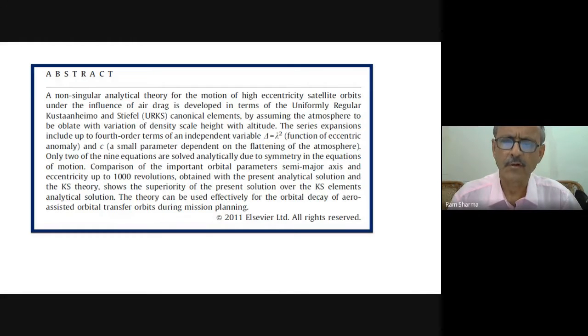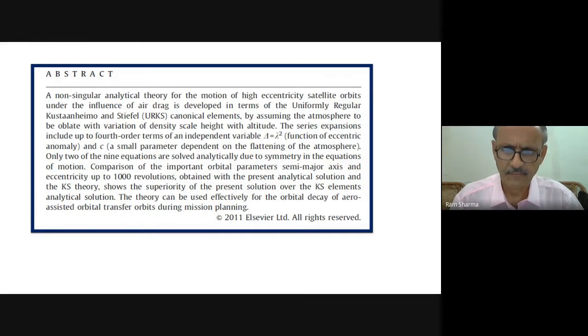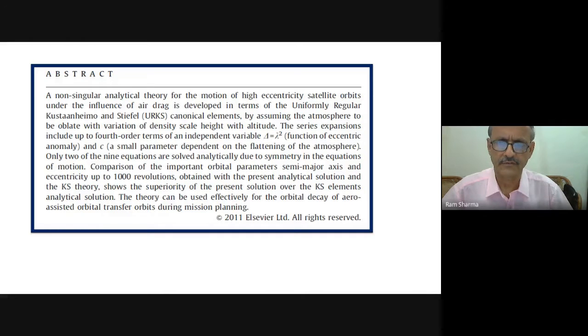Normally these eccentric orbits have a perigee of the order of 200 kilometer and an apogee of at least 20,000 kilometer, or between 10 to 30,000 or even 36,000. In ISRO, the perigee is around 170 kilometer and the apogee is around 36,000 kilometer altitude from the Earth.